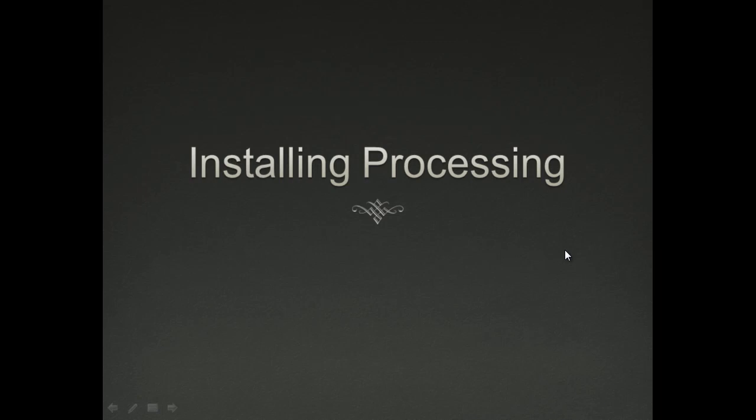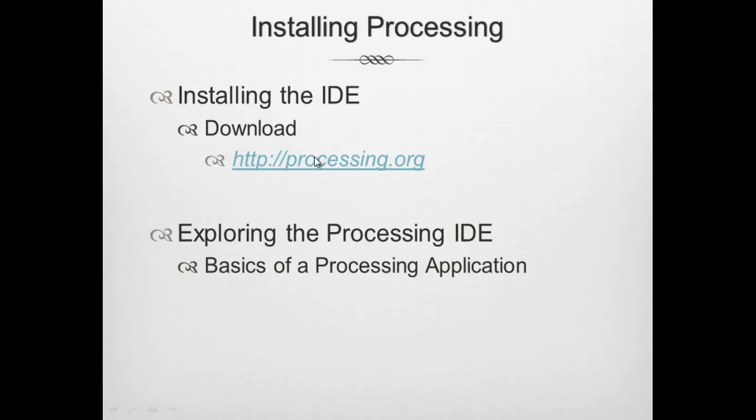Hello, welcome to this section where we will see how we can install Processing and use the Processing IDE. In order to install Processing, we have to download the IDE at processing.org, and we will see how you can explore the Processing IDE, and we will run a basic Processing application.